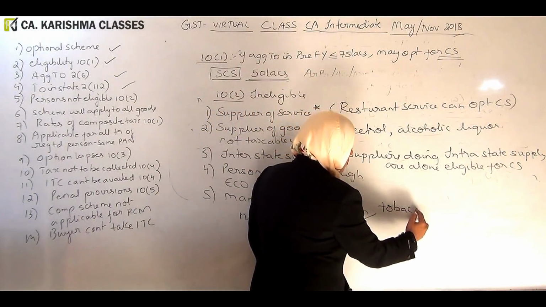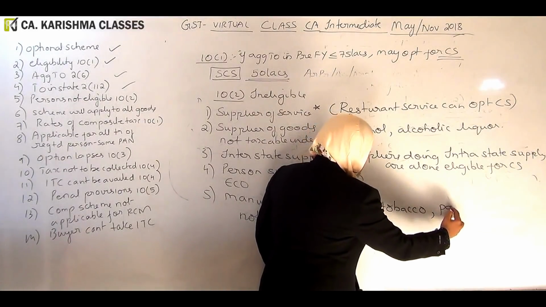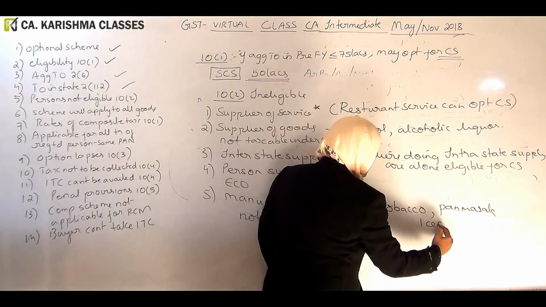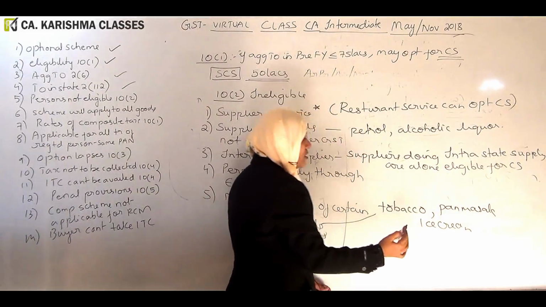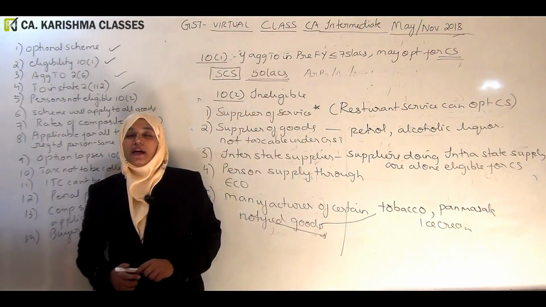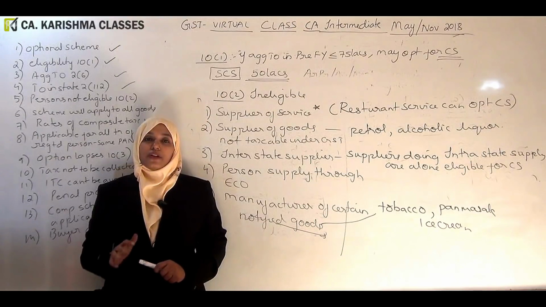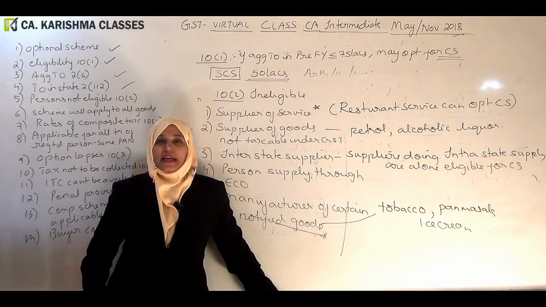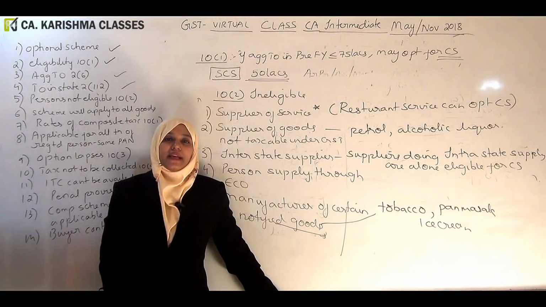Some kind of tobacco, pan masala, ice cream, these have been notified. So for people who are into these kinds of products, the composition scheme is not applicable. See, at the end of the day, the buyer is also happy when he is buying from a composition scheme dealer. So we don't want a person who is smoking to be happy. Why should he pay a small rate of tax?